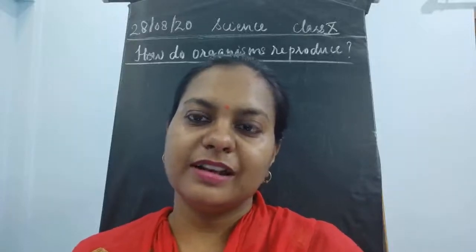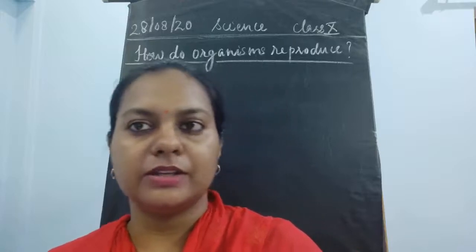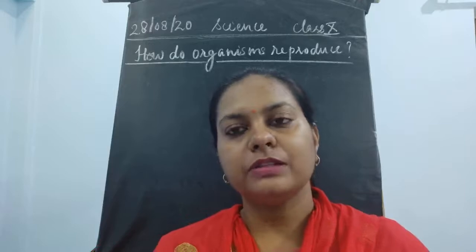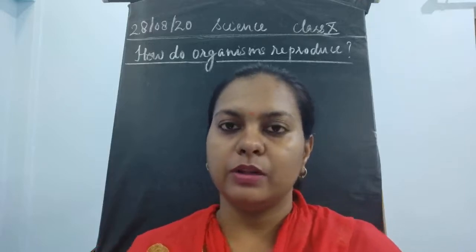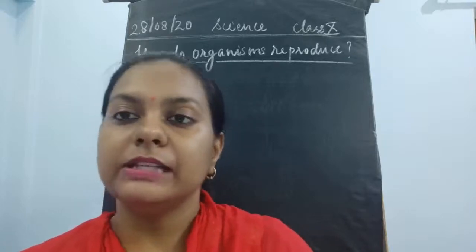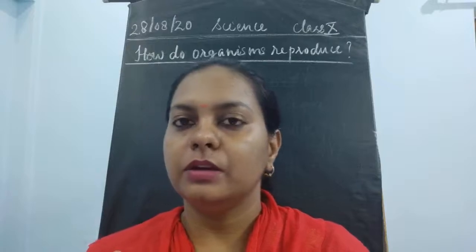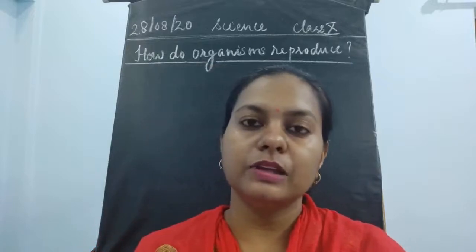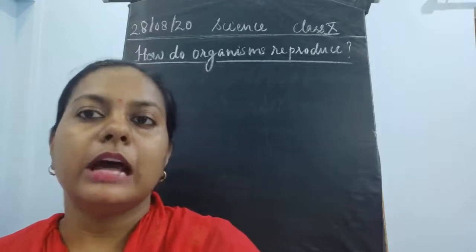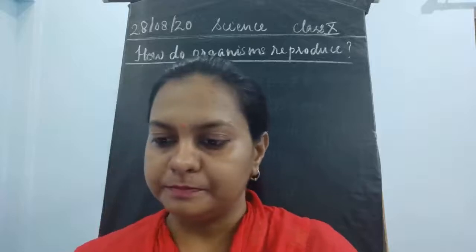Hello students, I'm here with another video from the chapter of class 10th NCERT book, How Do Organisms Reproduce. Before starting today's video, I would like to tell you what we have discussed in this chapter till now. We have seen the meaning of the word reproduction. The word reproduction means to produce again, to increase in number. Now how are organisms going to increase in number?